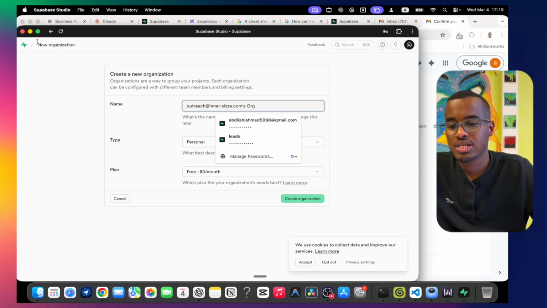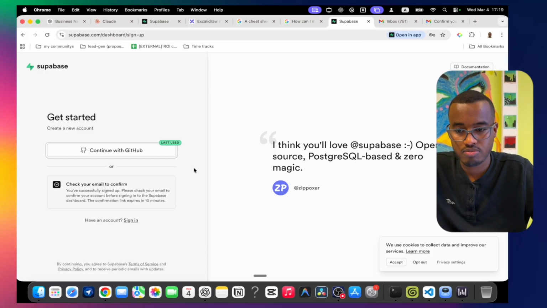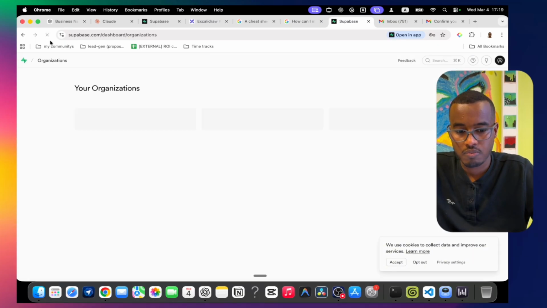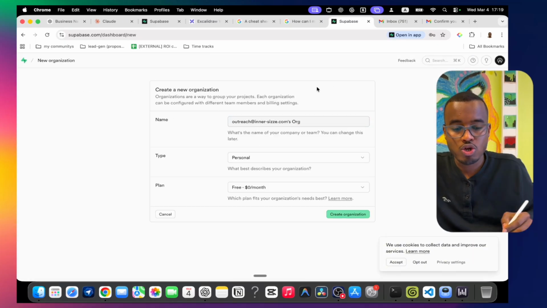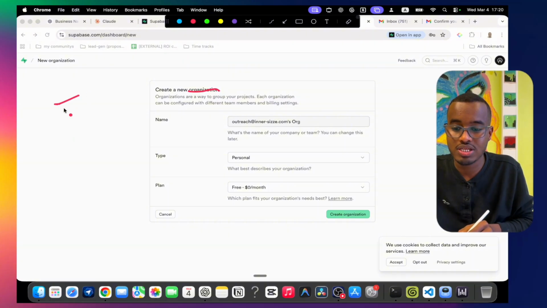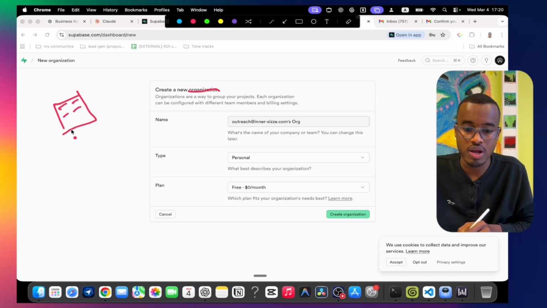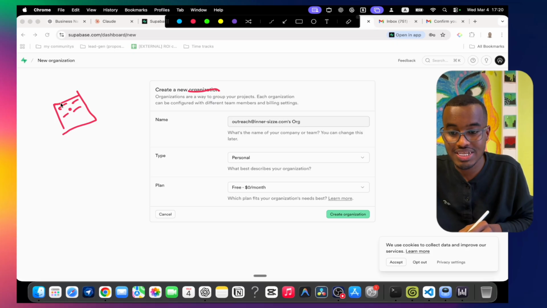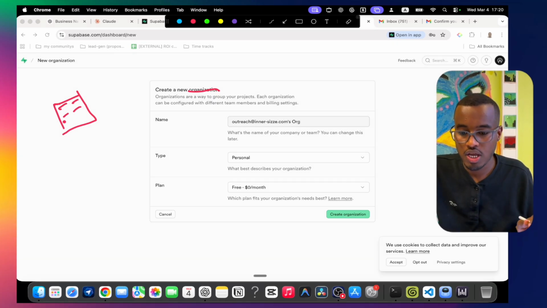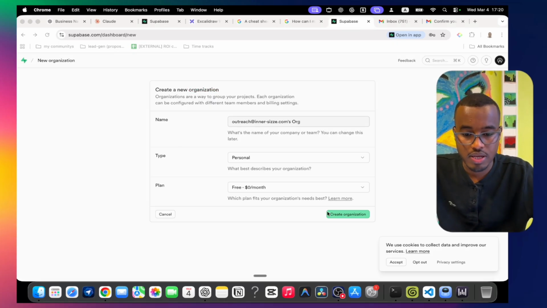So what actually is an organization? Right now it gives me the application. I don't want to go into application. I want to come to here. An organization is always the biggest, you know, like a party. And then inside this organization, we have a project, this project, this project, this project, you know. So right now we're going to create this organization. Inside this organization, we create multiple projects. Okay. So I'm going to say personal, it is free, you don't pay anything. Then we say create the organization itself.